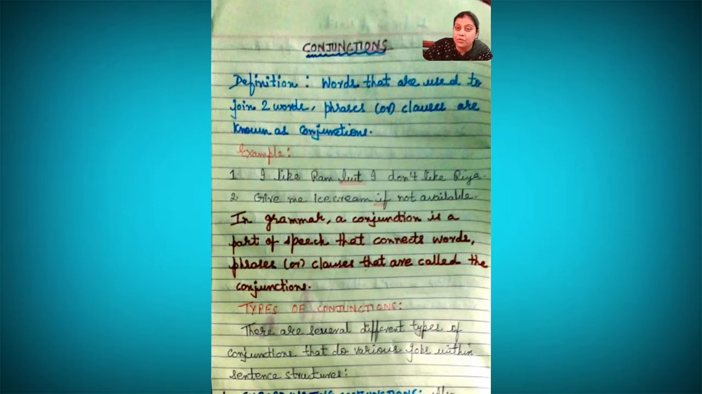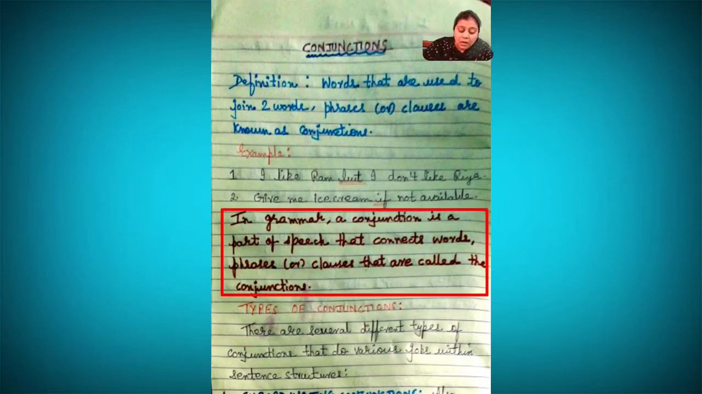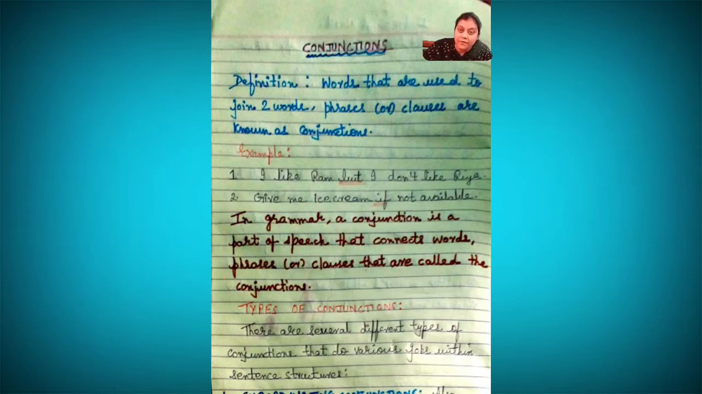any snack. If you do not have any other thing, give me ice cream. So the word if is also a kind of conjunction, right? In grammar, students, a conjunction is a part of speech that connects words, phrases or clauses, and these are called conjunctions. Students, now I would like to tell you about the types of conjunctions.